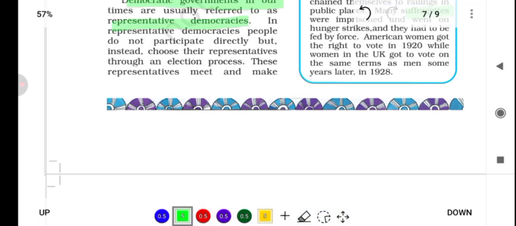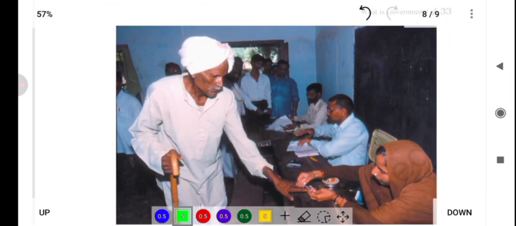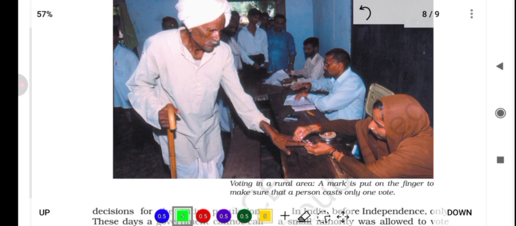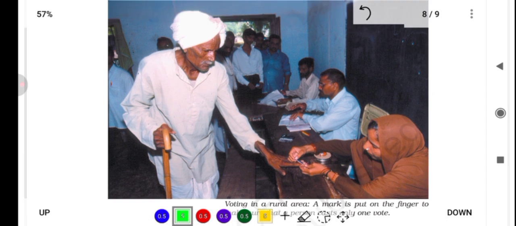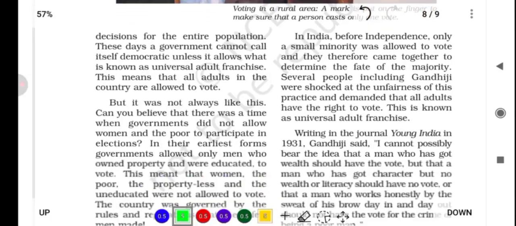So let's resume the previous line. These representatives meet and make decisions for the entire population. Here you can see this old man voting in a rural area. A mark is put on his finger to make sure that a person casts only one vote. So this old man has come to cast his vote.